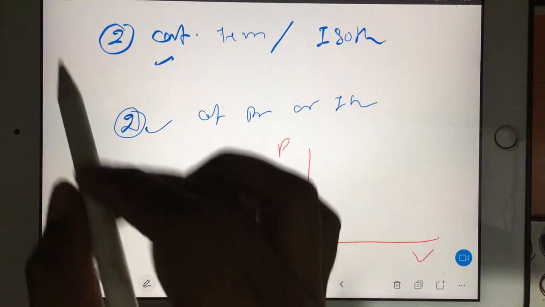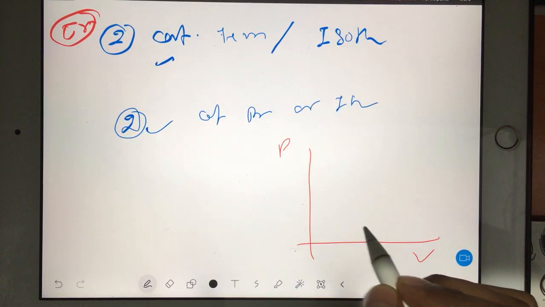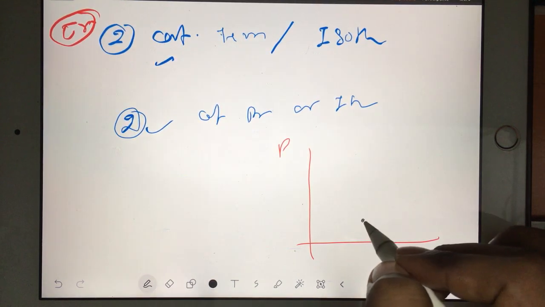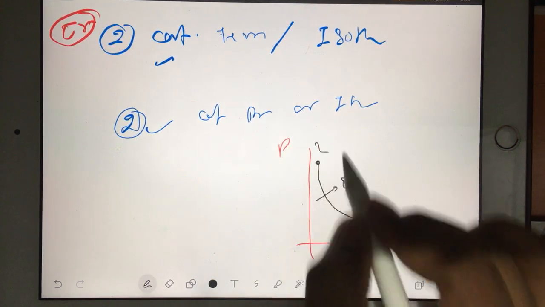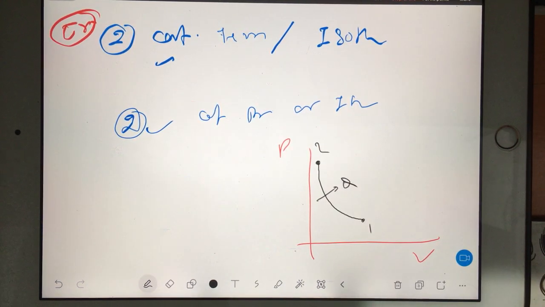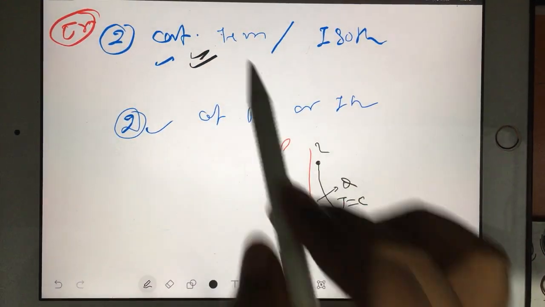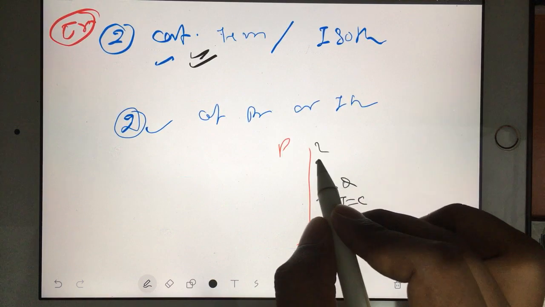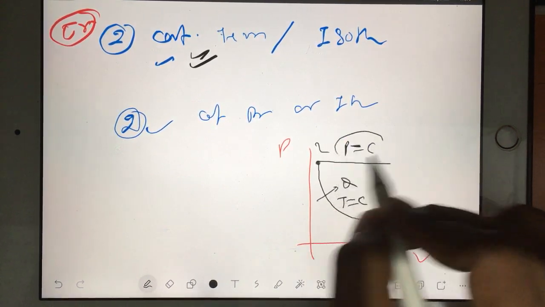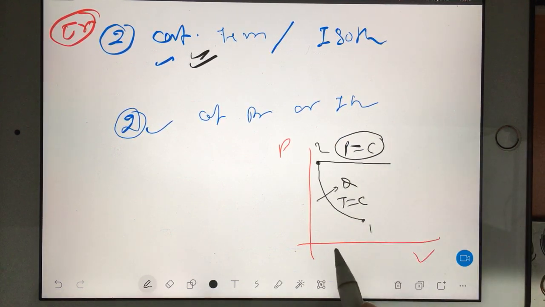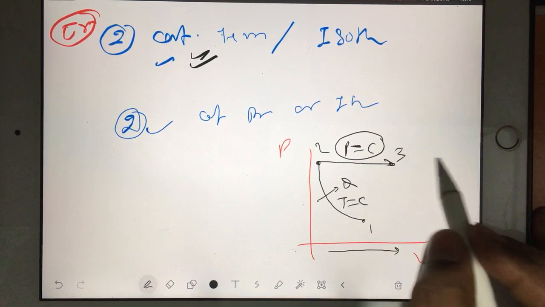So this is my PV diagram. I am talking about the Ericsson cycle. So first, what will happen? Suppose you are here. From 1 to 2, you will add the heat, and this heat you will add at constant temperature. It means isothermal heat addition. Then 2 to 3 you will go at constant pressure. When you have constant pressure, your volume will keep on increasing. You can see volume is increasing in this direction. Then you will reach point 3.